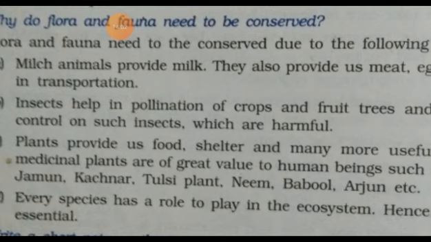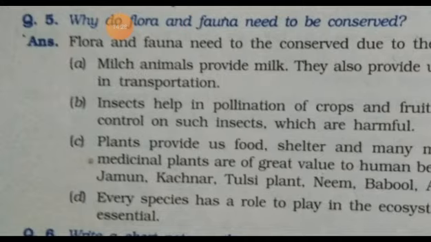And last one, every species has a role. Every species has a role to play in the ecosystem. Hence, conservation is essential. So, each and every insect, plant, and animal has its own contribution in the ecosystem. So, there is a need to conserve.